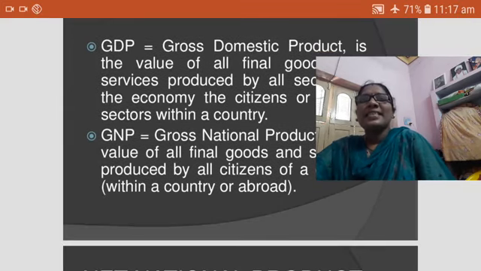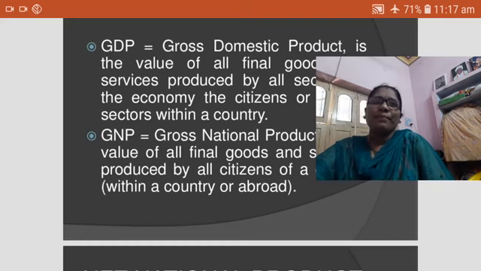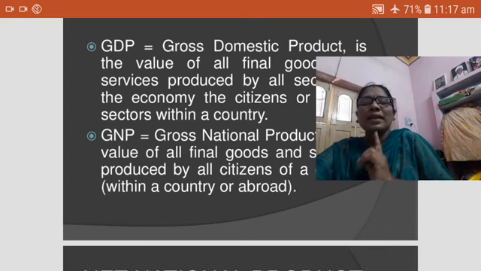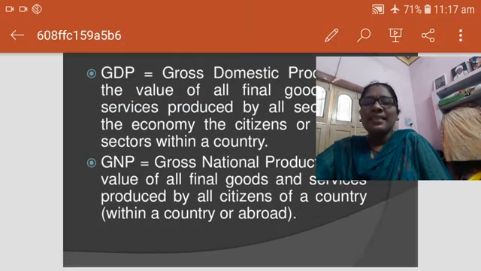We are discussing GNP. GNP at market prices is the current market value of all final goods and services produced in a country during the given period. The current market values of all the final goods and services are totaled. The equation is GNP equals C plus I plus G plus X minus M plus net factor income from abroad.